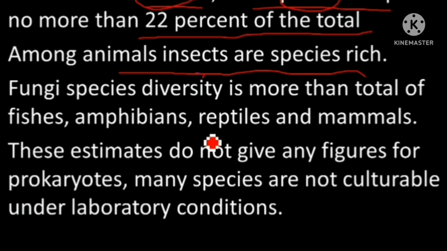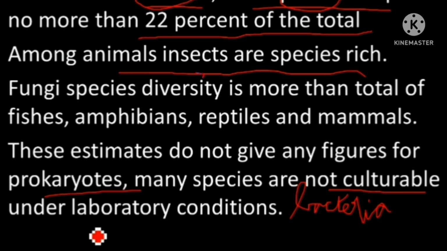But now the problem of all the figures which we saw last is that they are not representing prokaryotes. They are not telling about bacteria. So that is one problem with the pie charts which we saw. They are only telling about other classes, not about the prokaryotes. The problem is that bacteria is not very easy to culture. Some of them are not able to culture in our laboratory. So they are not able to identify which bacteria it is.